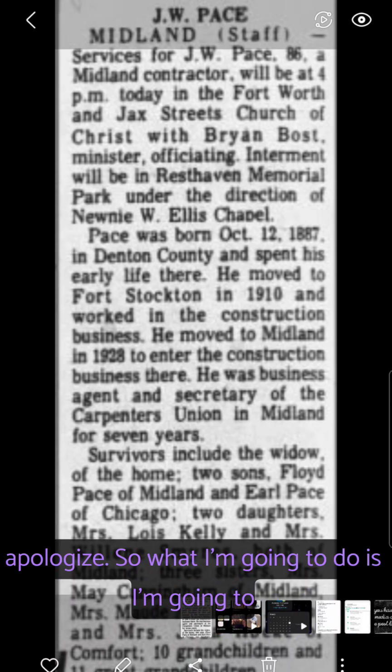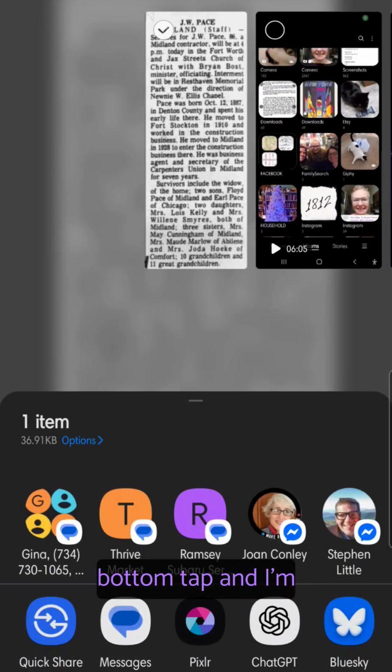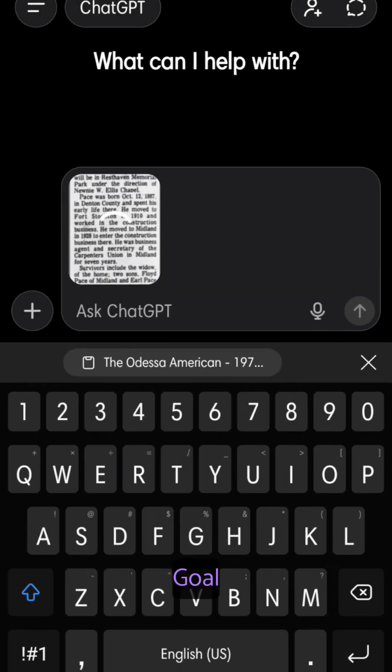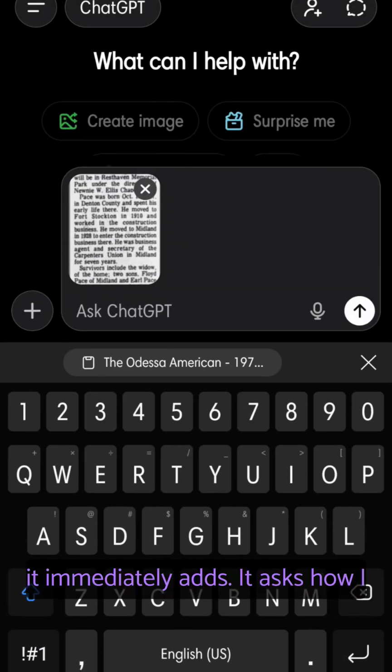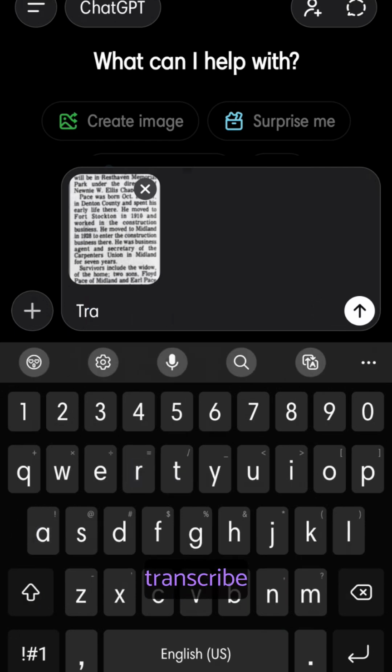I apologize. So what I'm going to do is I'm going to share this middle icon in the bottom, tap, and I'm going to select ChatGPT as the goal. It immediately adds it, asks how it can help me, and I'm going to say, transcribe this document.